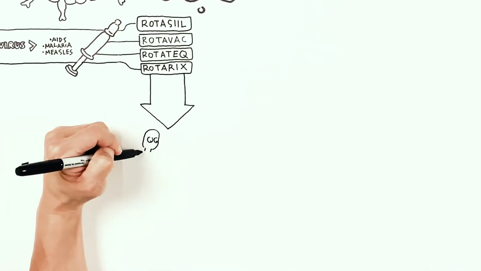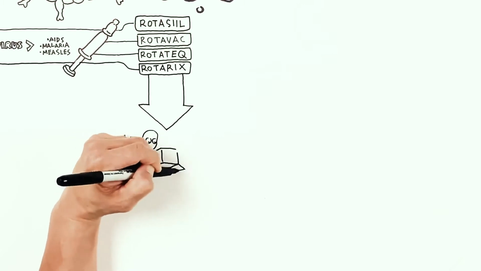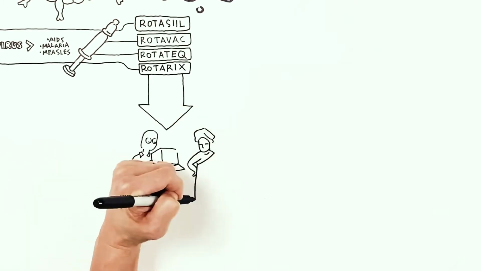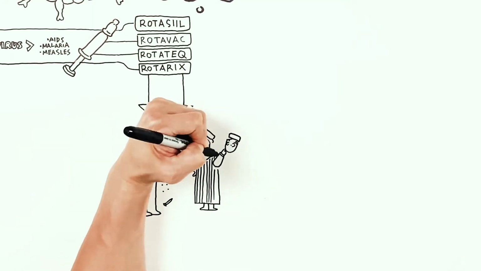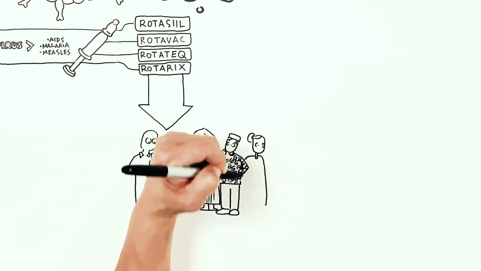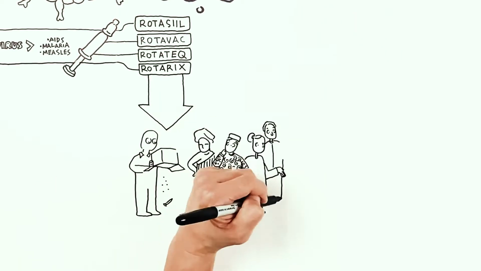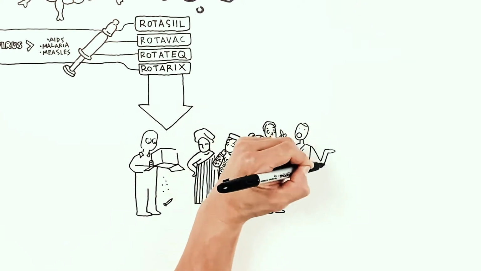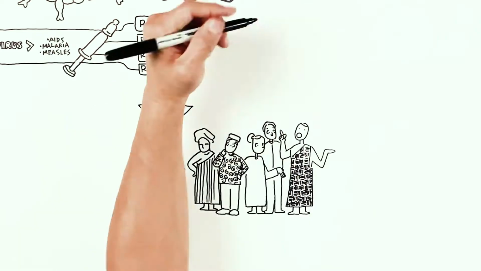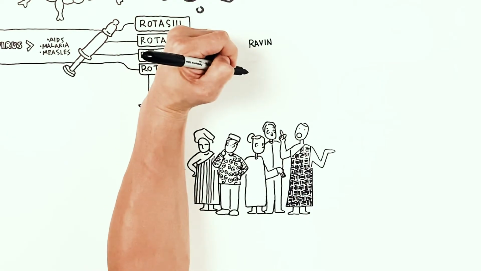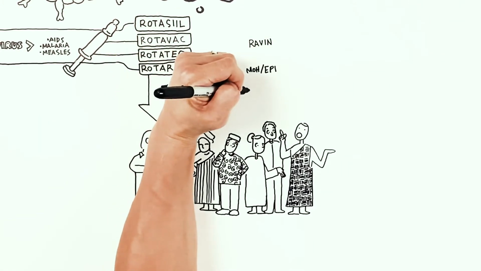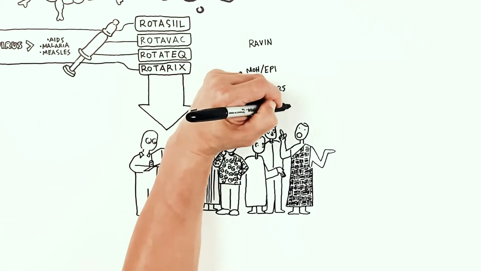However, in early 2018, the manufacturer of this vaccine announced a global shortage in supply and therefore could not satisfy demands for this vaccine from countries that have not yet introduced it. This resulted in countries reconsidering their rotavirus vaccine product choice and timelines, and also delayed the introduction process in several countries in which RAVIN was providing technical support with the Ministry of Health, an expanded program on immunization, and partners.